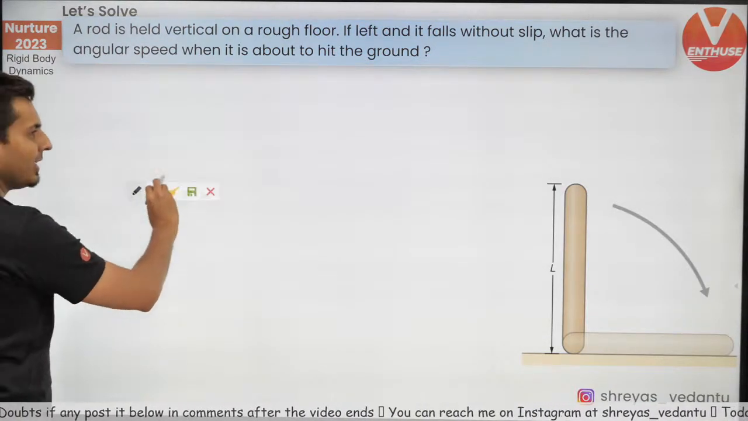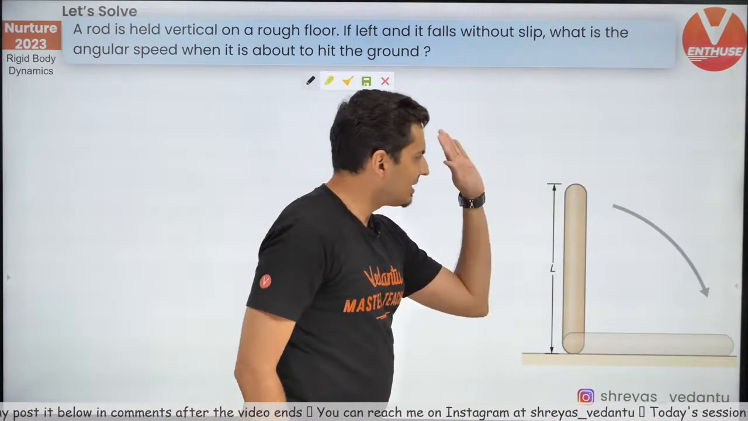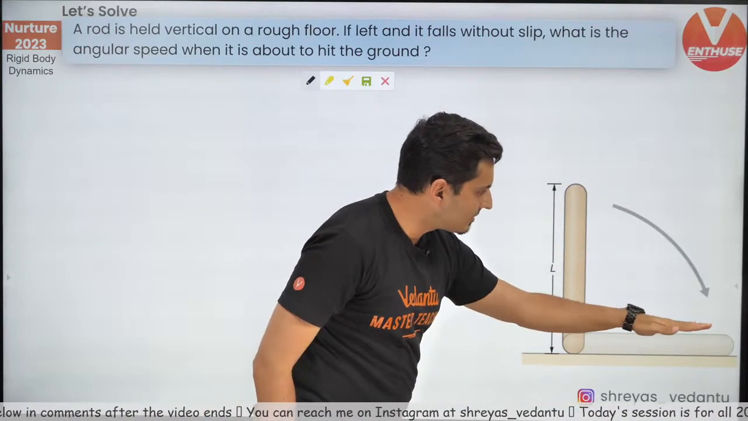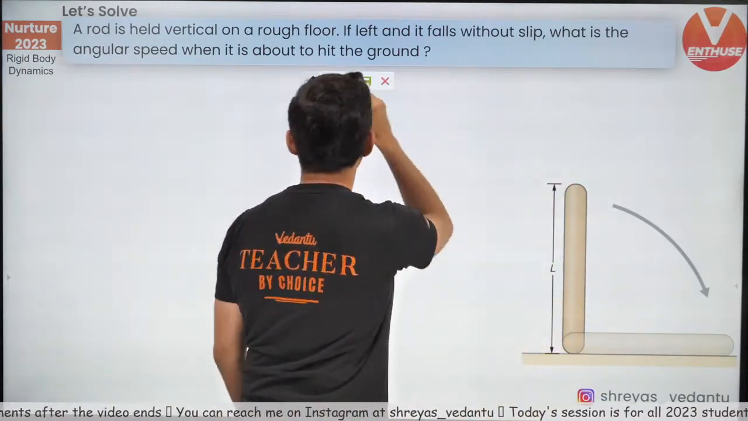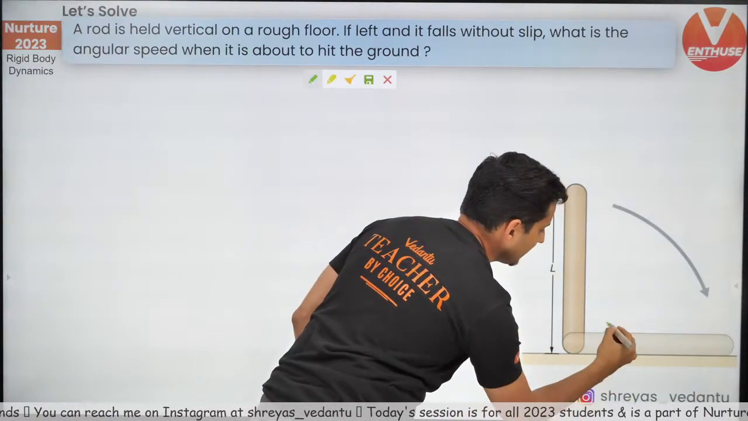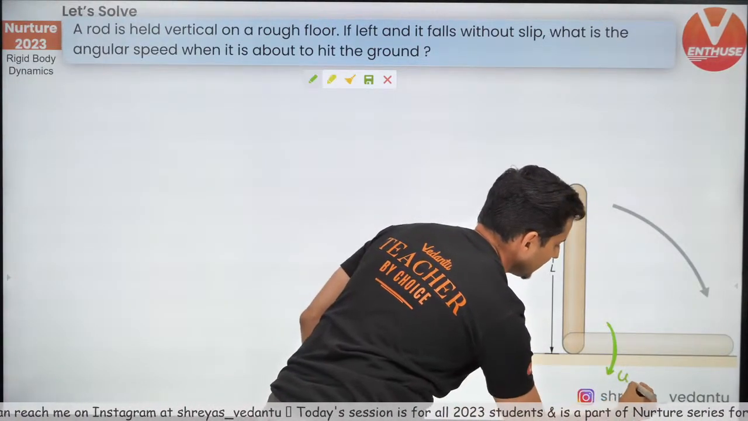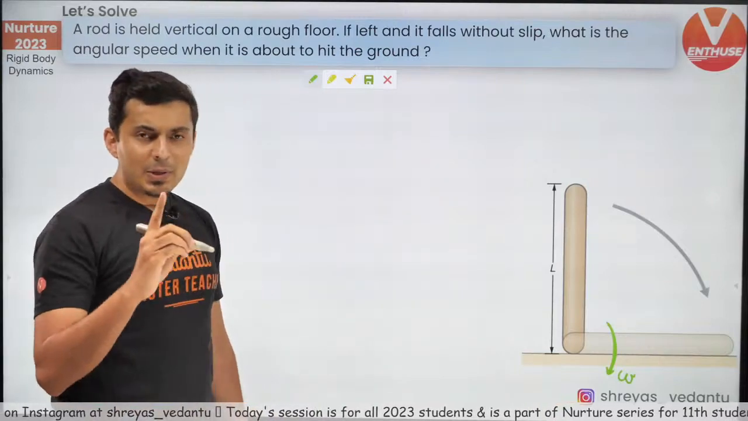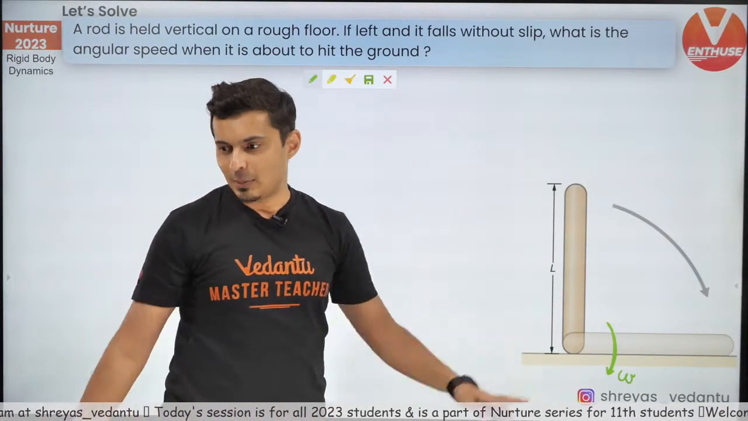I'll tell you. So the rod starts rotating, it falls. So the question here is, what is this angular speed? Now, can you guess what is the axis of rotation? Come on, my warriors.